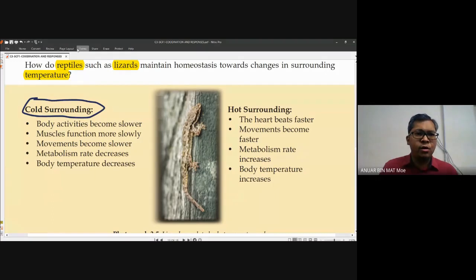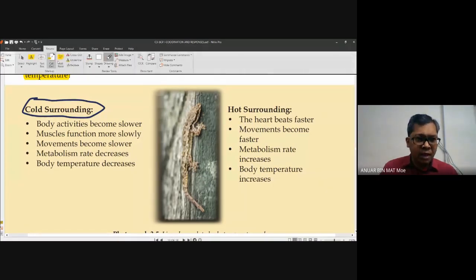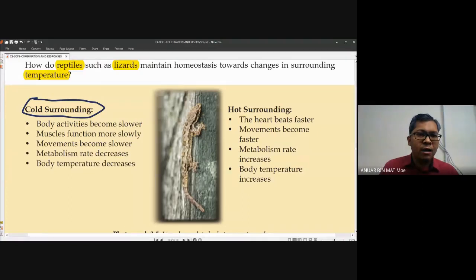The body of the lizard or the reptile will become slower. The body activity becomes slower. Muscle function becomes slower, and then the movement becomes slower.